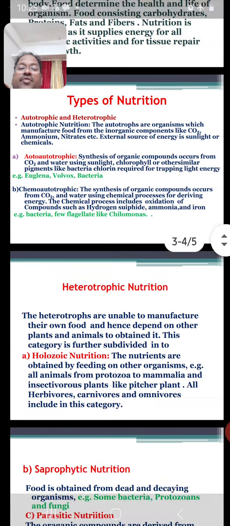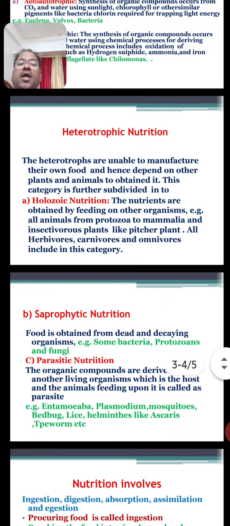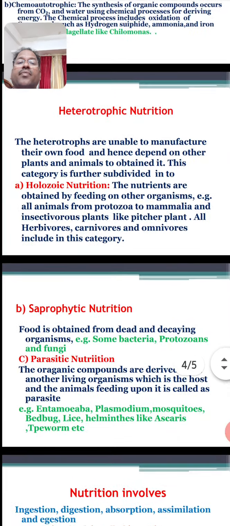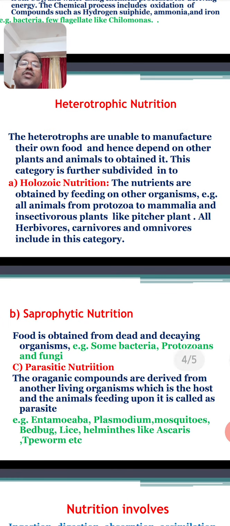Another type of nutrition is heterotrophic nutrition. So what is heterotrophic nutrition? Which animals are called heterotrophs? Other than the autotrophs, the other animals are heterotrophs.